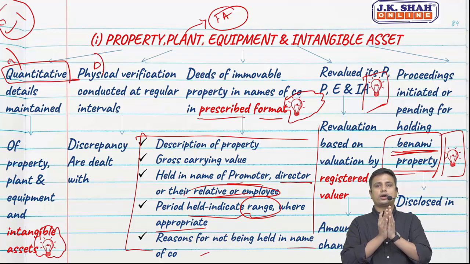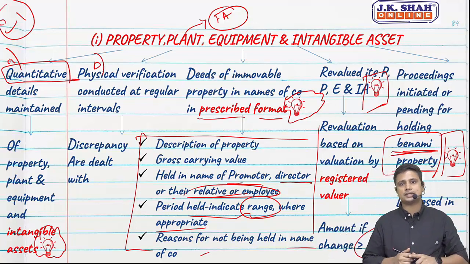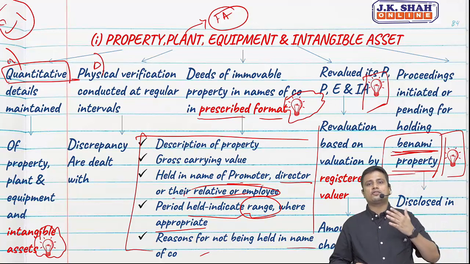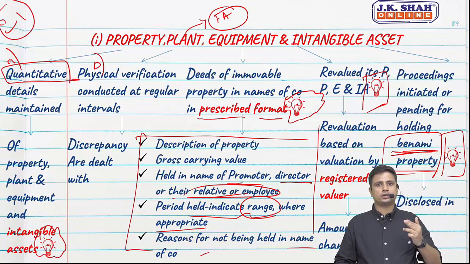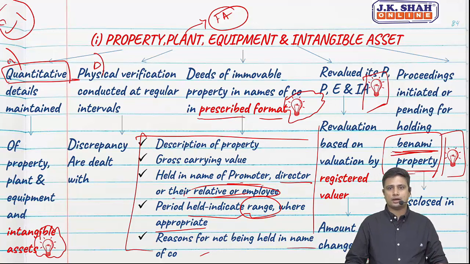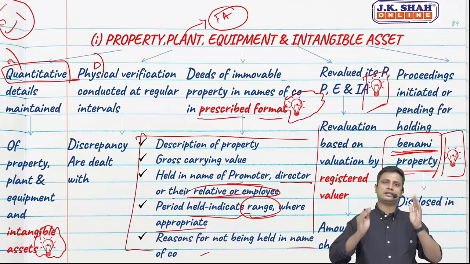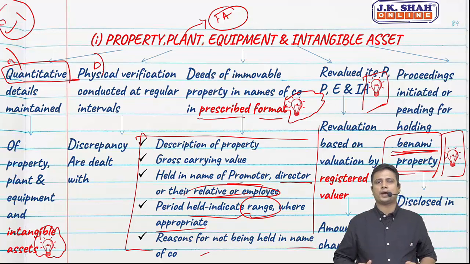So far what did we see in this particular clause? What are we supposed to report? Whether the quantitative details are maintained for property, plant, equipment as well as the intangible assets. Then whether physical verification is conducted at regular intervals, and if any discrepancies, whether the same have been dealt with or not. Whether the deeds of immovable property are held in the name of the company, and the same we need to give in the prescribed format.